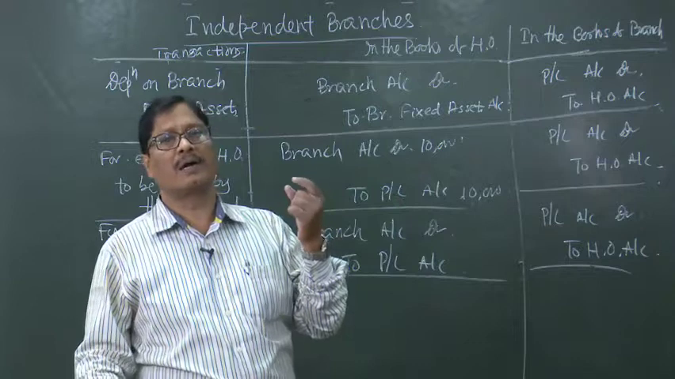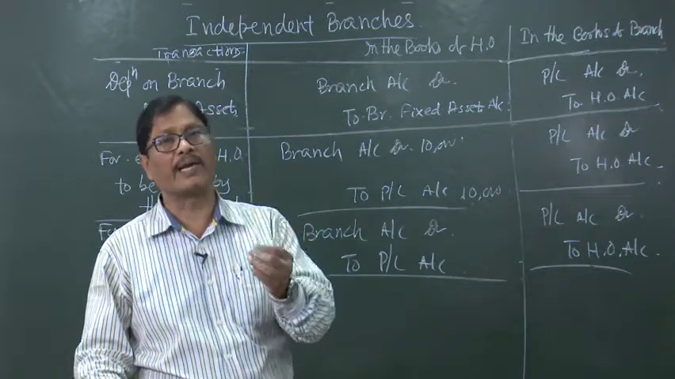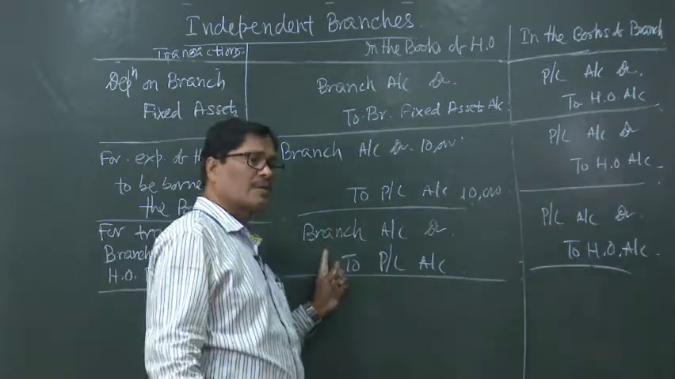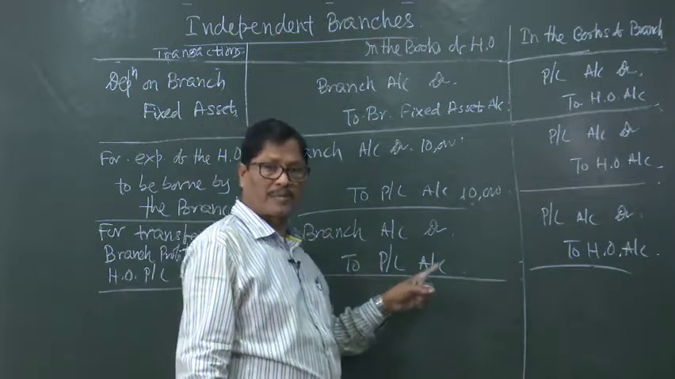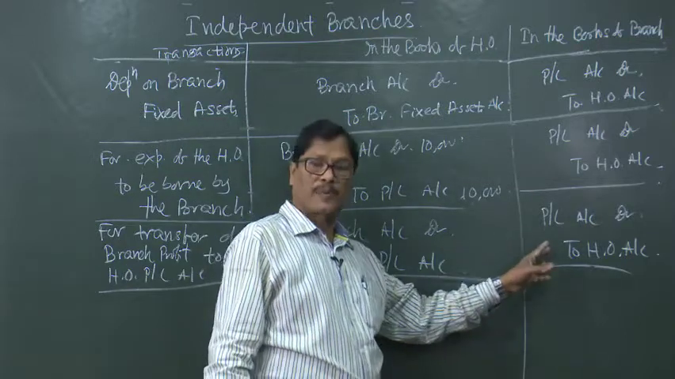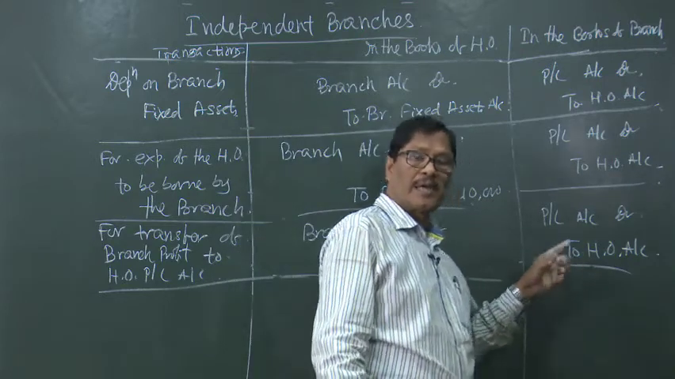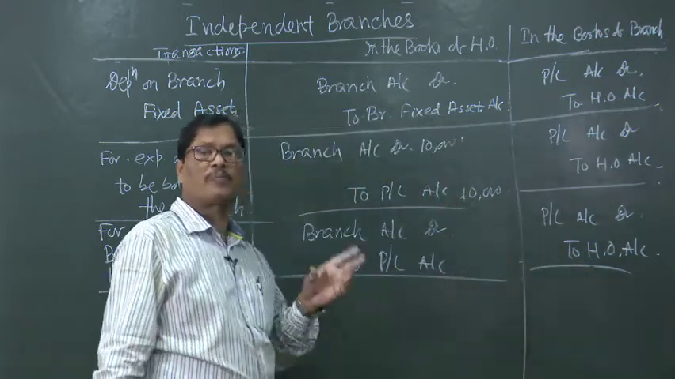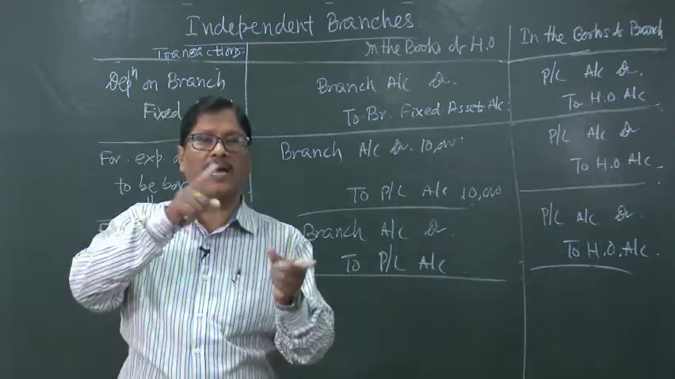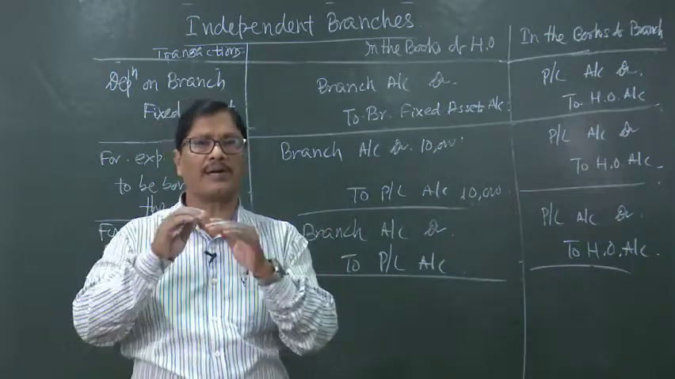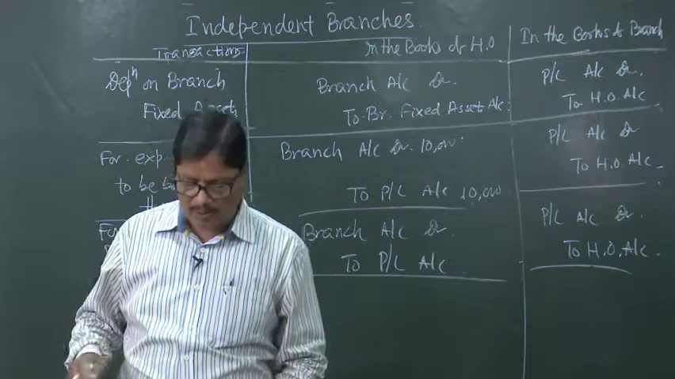So far as the head office account is concerned, it will show a credit balance. If the branch account in the head office books is showing a debit balance of 57,000, then in the books of the branch, the head office account will show a credit balance of 57,000. Only the side will differ, but the amount will always be the same.